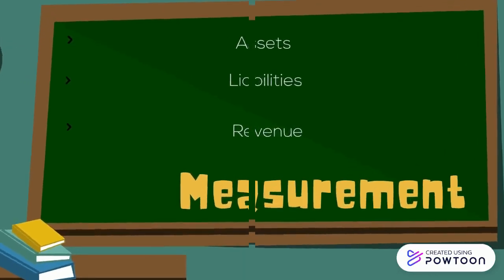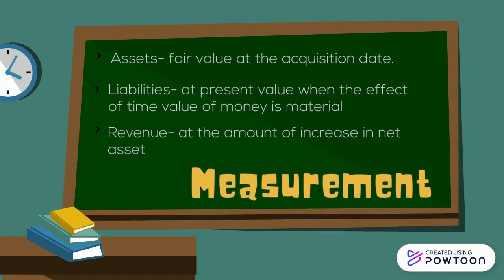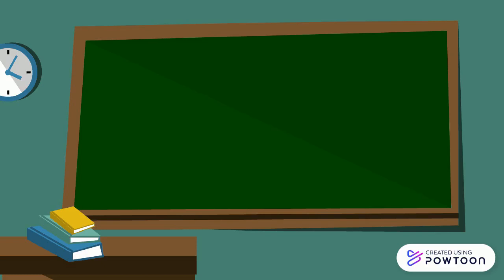Assets, liabilities, and revenue arise from a non-exchange transaction, and usually iba-iba yung measurement niya. Kapag asset, fair value at the acquisition date. Kapag liabilities naman, at present value when the effect of time value of money is material. However, kapag revenue, at the amount of increase in net assets. If yung transaction is initially recognized as a liability, marirecognize lang siya as revenue kapag na-fulfill na yung condition.